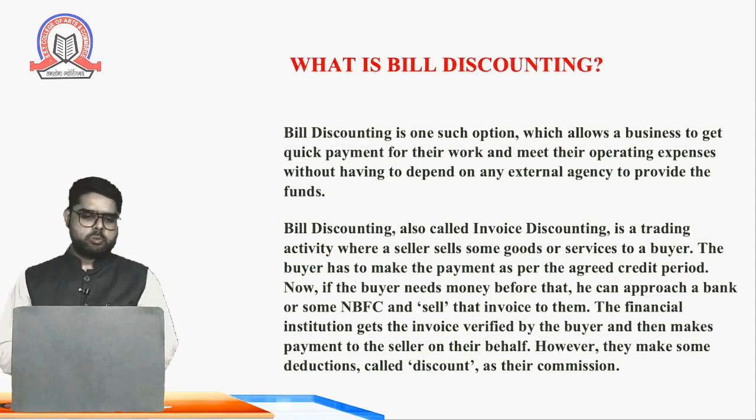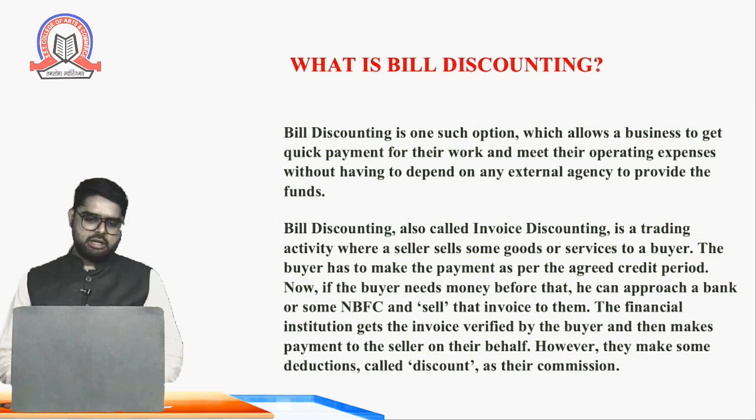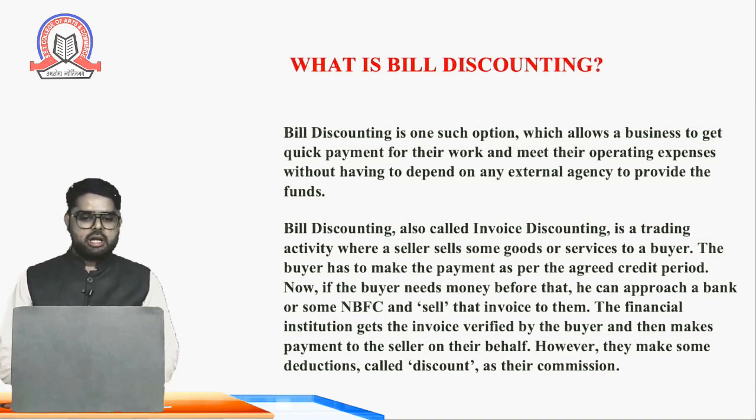Moving to the introduction, I am explaining what is written on the slide. Bill discounting, also known as invoice discounting, is a trade activity where a seller sells some goods or services to the buyer. The buyer has to make payment as per the agreed credit period.